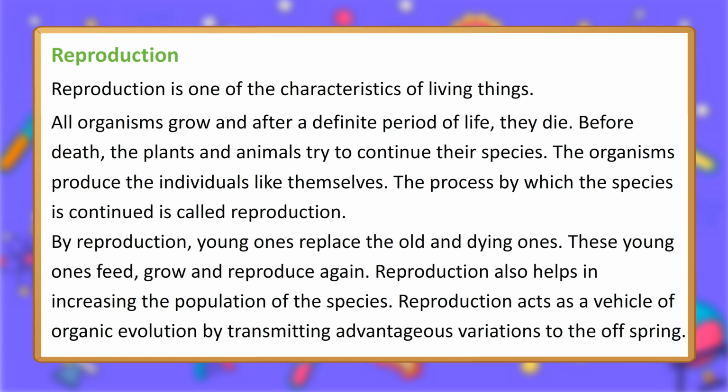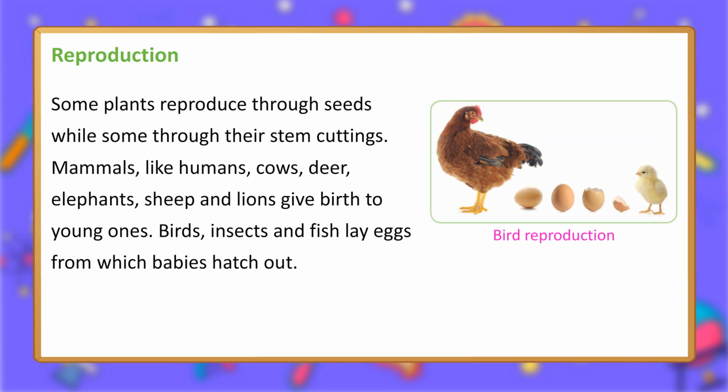These young ones feed, grow and reproduce again. Reproduction also helps in increasing the population of the species. Reproduction acts as a vehicle of organic evolution by transmitting advantageous variations to the offspring. Some plants reproduce through seeds while some through their stem cuttings. Mammals, like humans, cows, deer, elephants, sheep and lions give birth to young ones. Birds, insects and fish lay eggs from which babies hatch out.